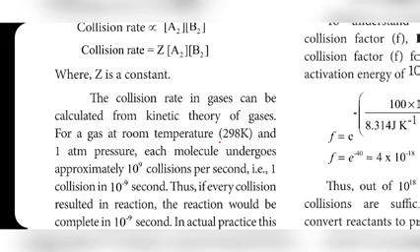At 298 Kelvin and 1 atmosphere pressure, at this temperature and this pressure, each molecule undergoes 10 power 9 collisions per second. For each second, how many collisions are made by a single molecule? 10 power 9 collisions. Each molecule makes 10 power 9 collisions each second.